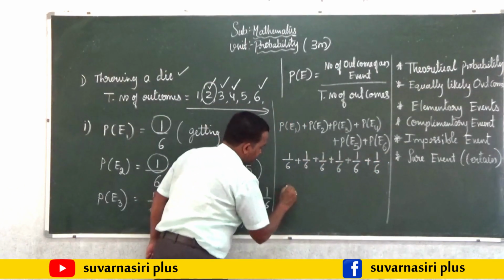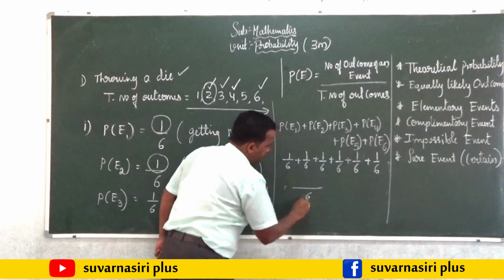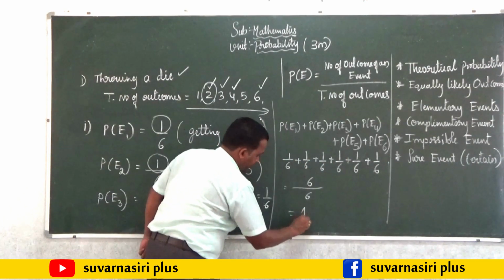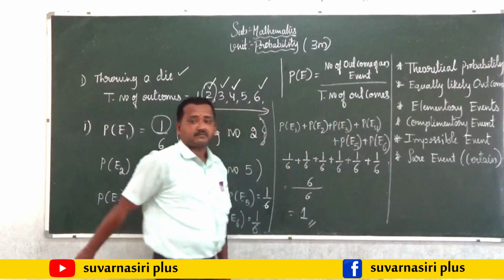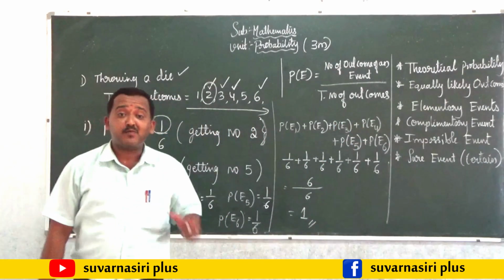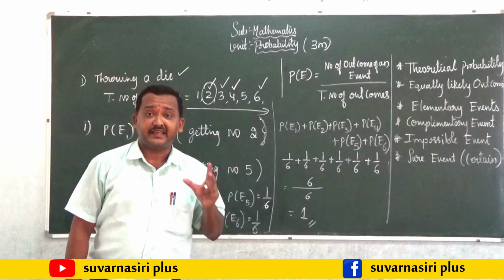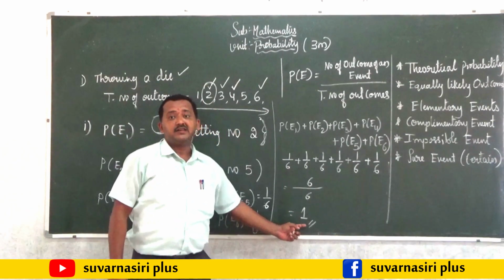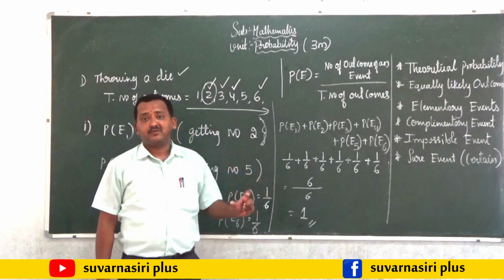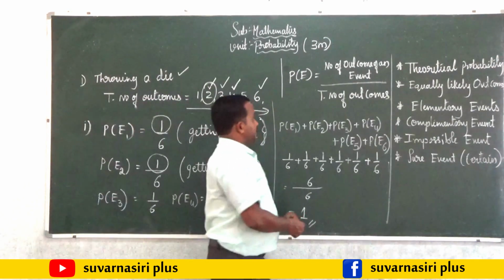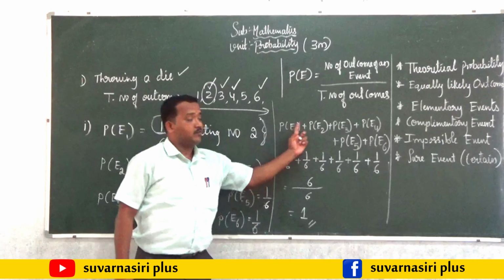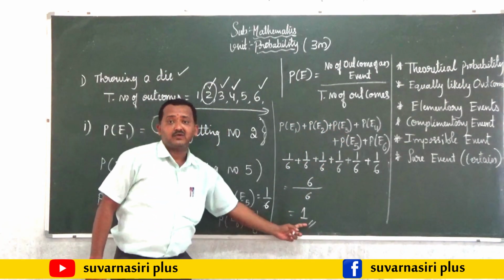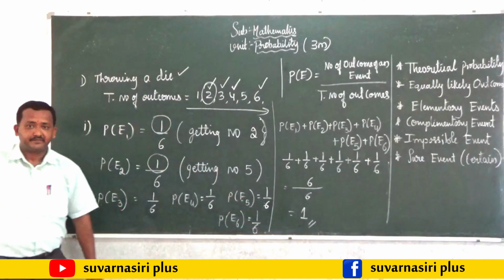All the denominators are same. The resultant is denominator 6 and the numerator result is also 6. Finally, the sum of all elementary events will be always equal to 1. This is the important point you have to remember. So, the sum of all possible elementary events will always be equal to 1.